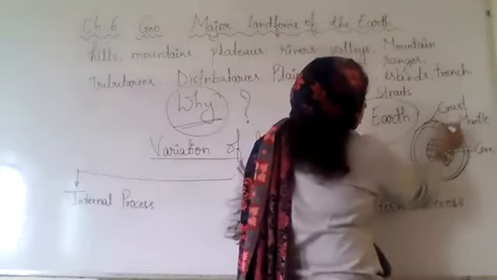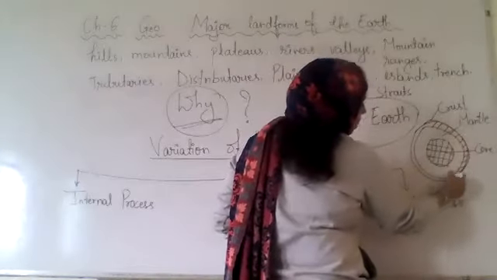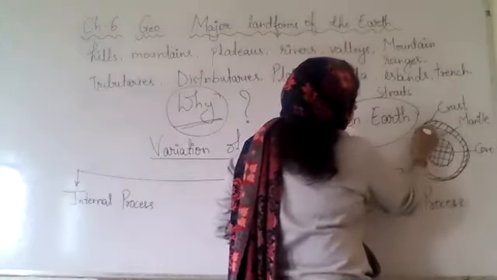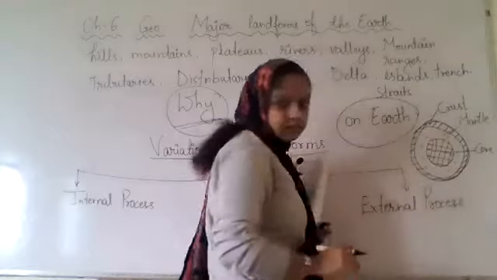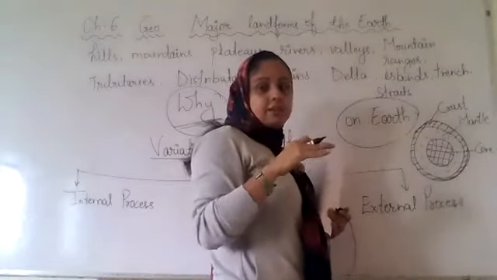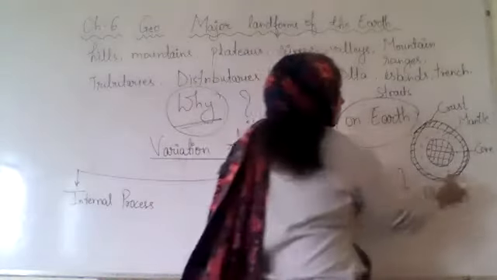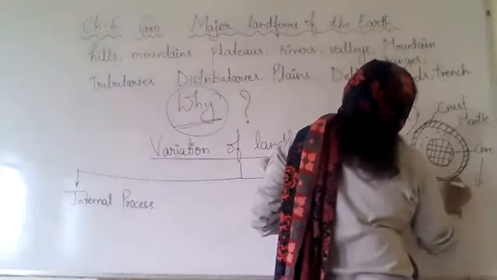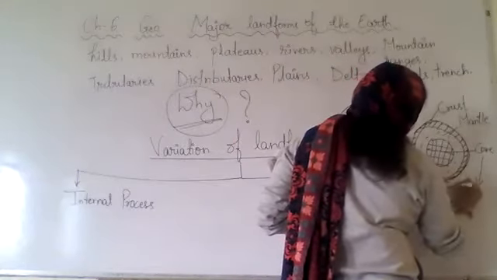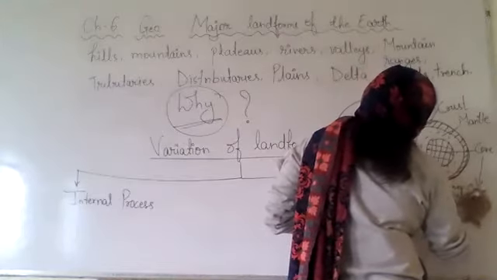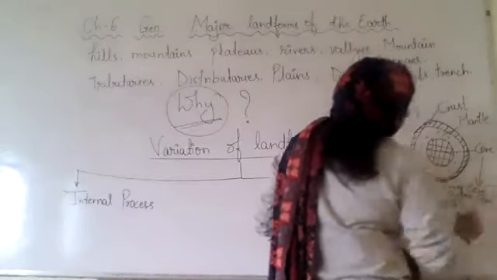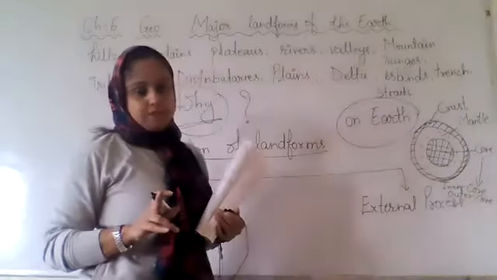This thin one is the crust. Inside this is the mantle. And the third layer is the core. Core is divided into two parts: inner core and outer core.